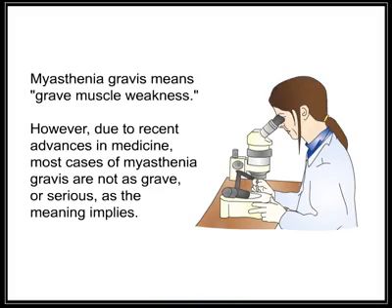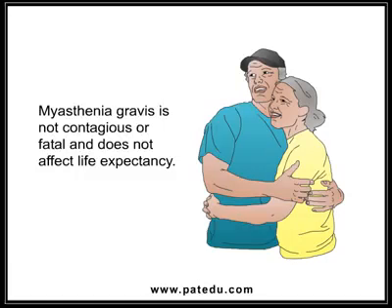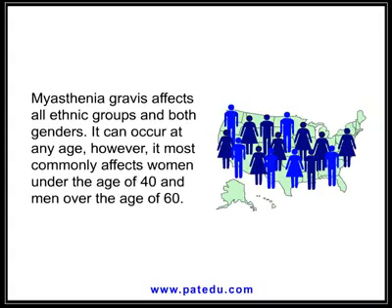Myasthenia gravis means grave muscle weakness. However, due to recent advances in medicine, most cases of myasthenia gravis are not as grave or serious as the meaning implies. Myasthenia gravis is not contagious or fatal and does not affect life expectancy.